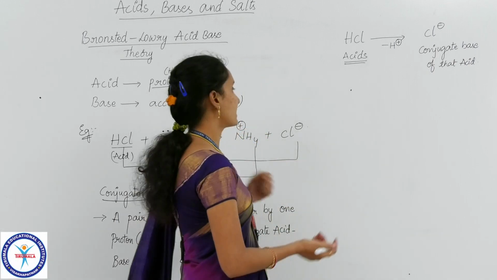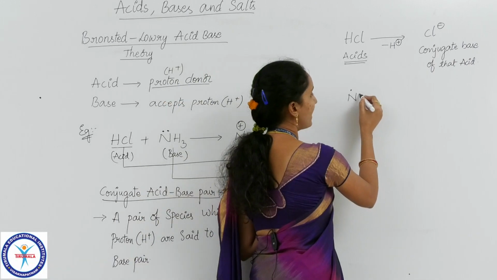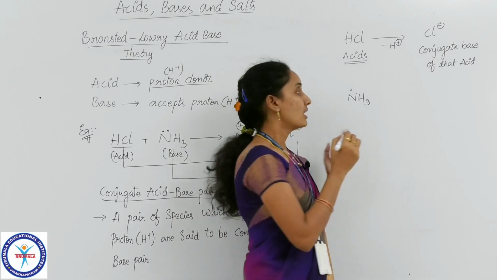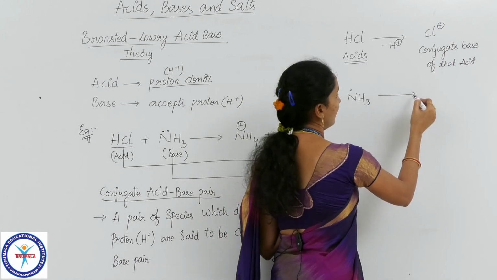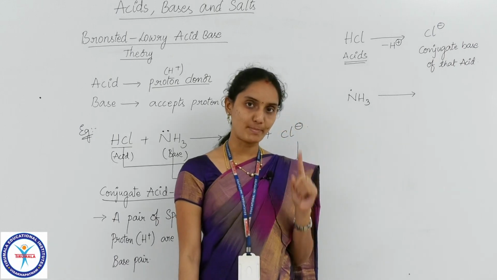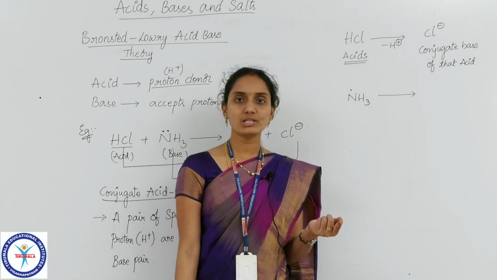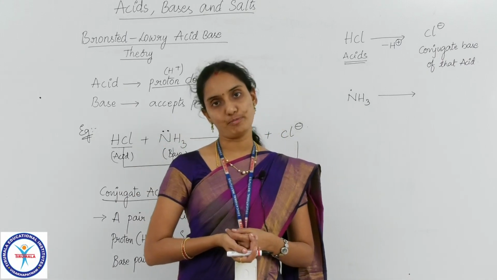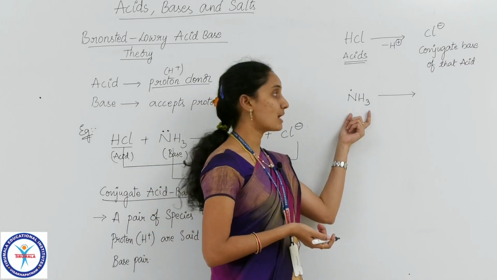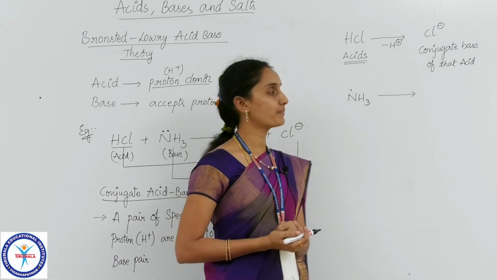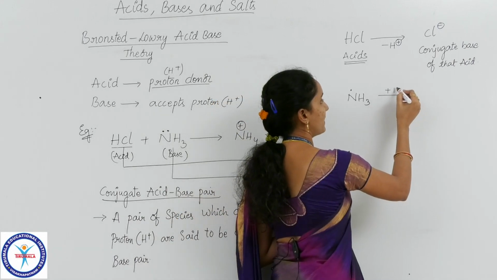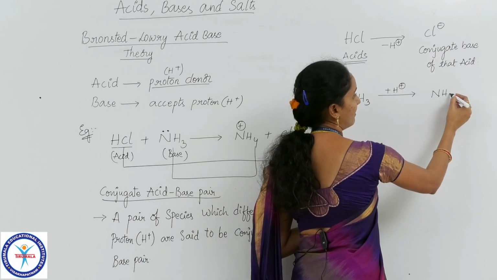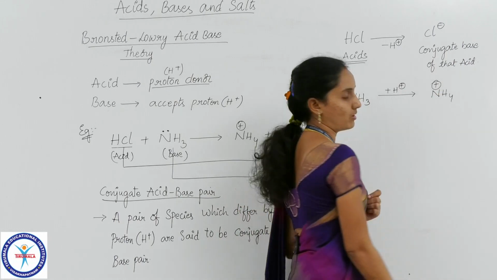And coming to base, in this example we have taken ammonia, which is acting as a Bronsted base. Generally, Bronsted bases have the tendency to accept a proton. So here ammonia is accepting a proton, that is plus H plus ion, and on accepting the proton it will be converted into NH4 plus ion.